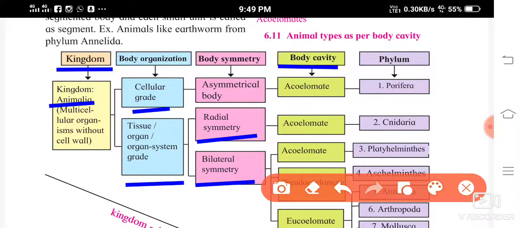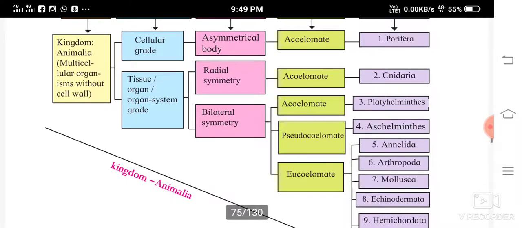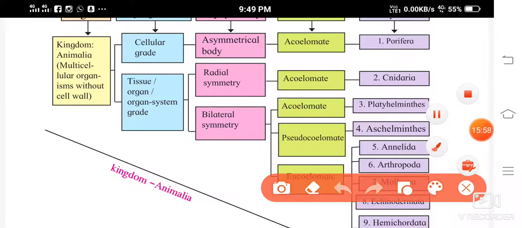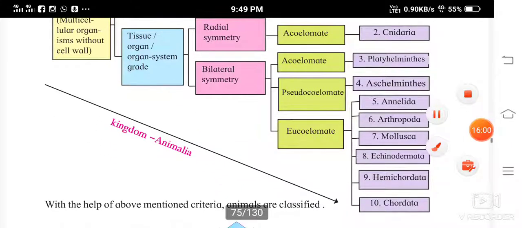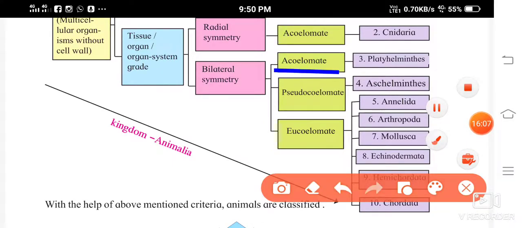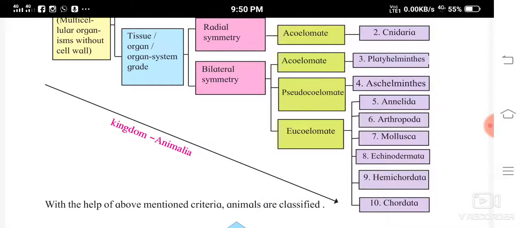According to the body cavities, see, asymmetrical body, they are having acoelomate. Radial symmetry, again acoelomate. Then bilateral symmetry into 3, that is acoelomate, pseudocoelomate and eucoelomate. So in bilateral symmetry, all the 3 are present.